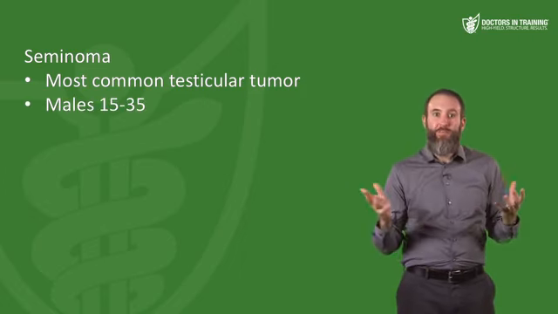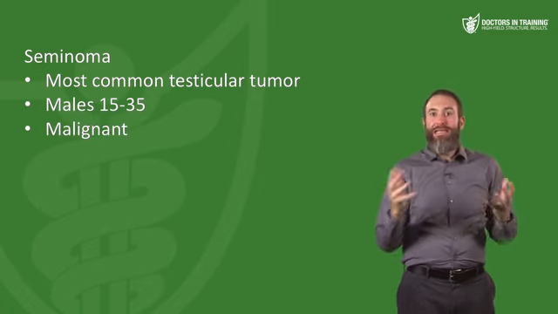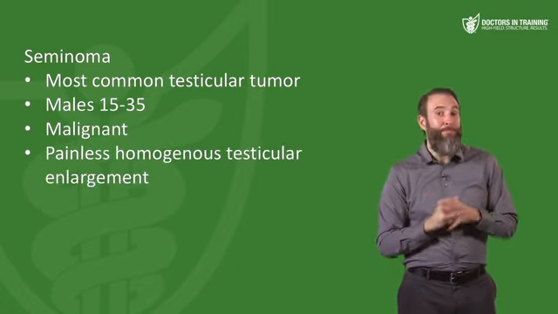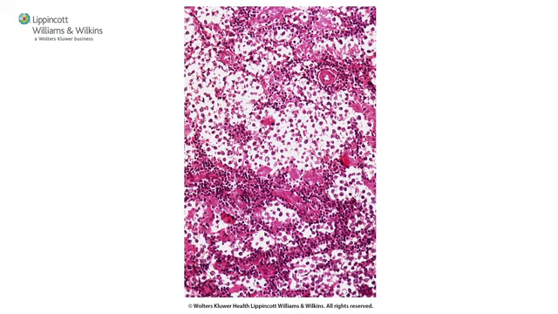It mostly affects males between the ages of 15 and 35, and it is malignant, and patients will present with a painless, homogeneous testicular enlargement. Now, on histology, you're going to see large cells and lobules with watery cytoplasm and what's called a fried egg appearance. So remember that. This is similar in appearance to the coilocytes of HPV and the oligodendrogliomas. So remember, the watery or clear cytoplasm, the fried egg appearance.